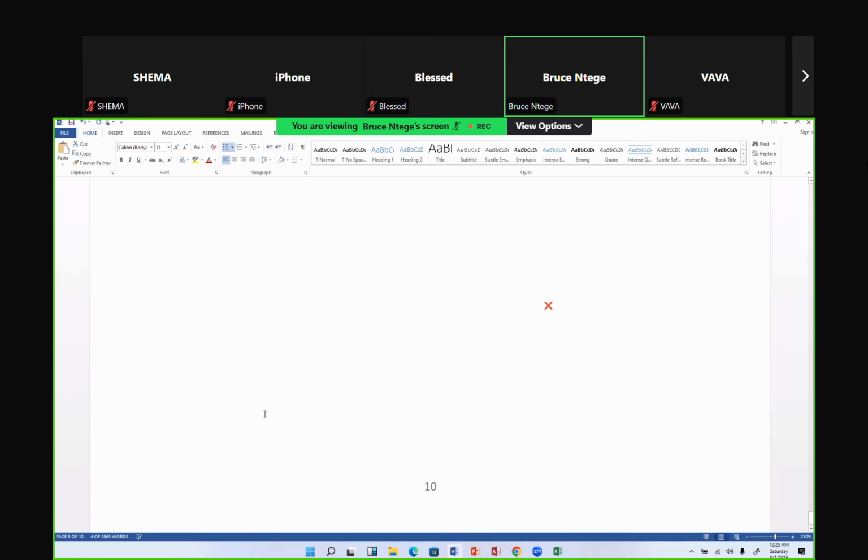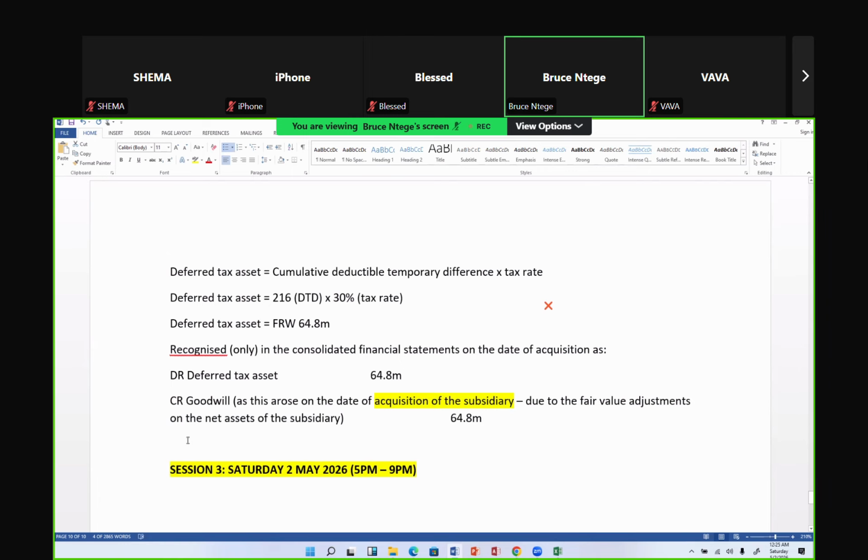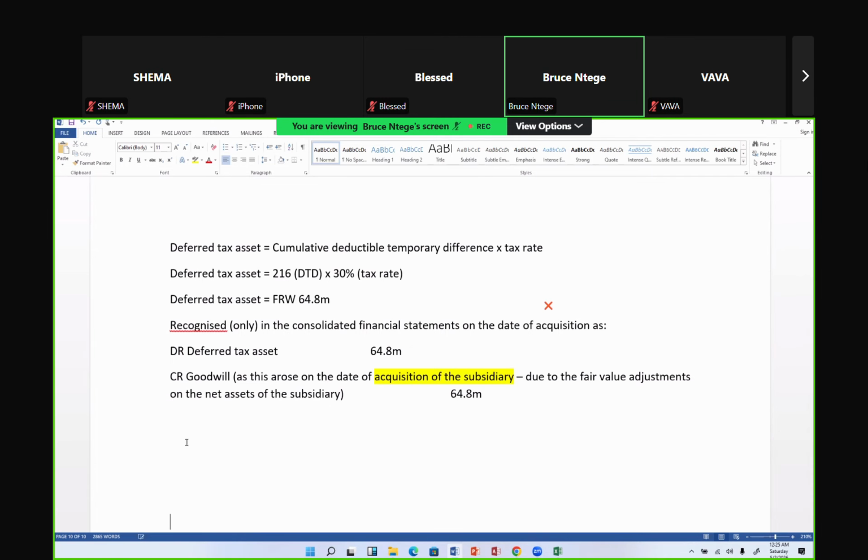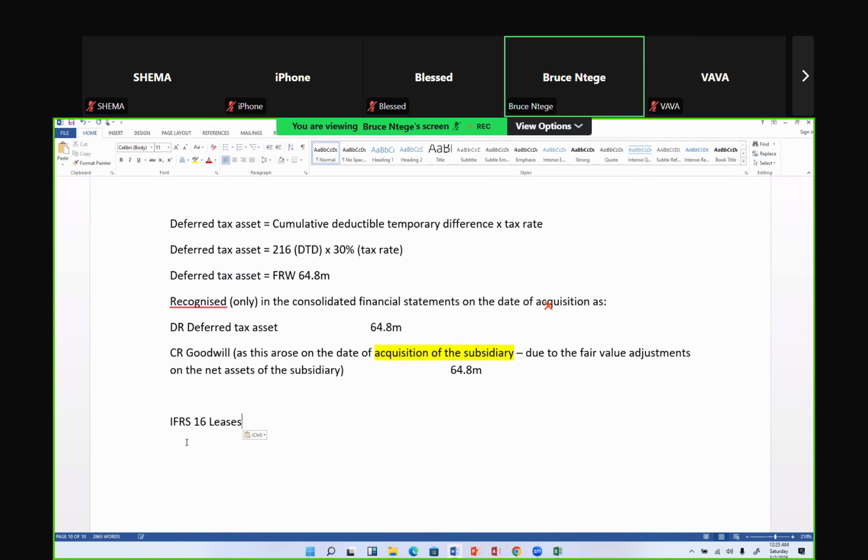Okay, so let's look at IFRS 16 leases. I want to summarize it also. I'm picking key standards which are highly likely in that exam. So take serious note.